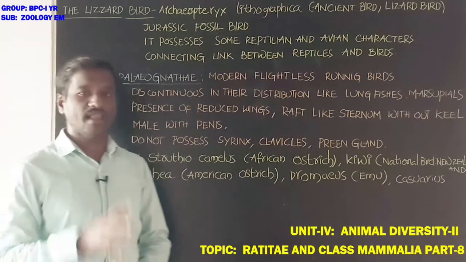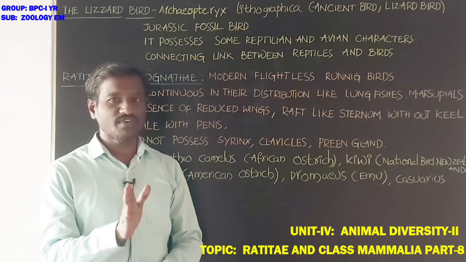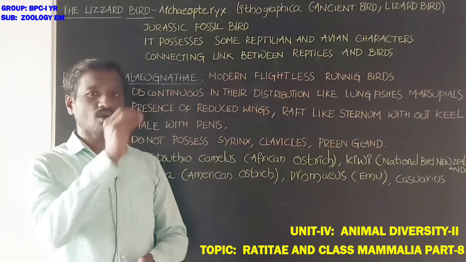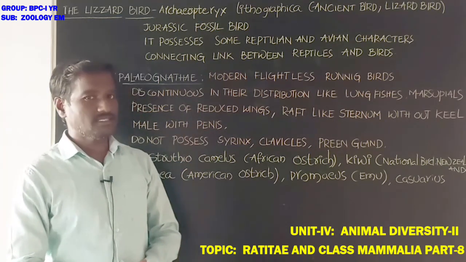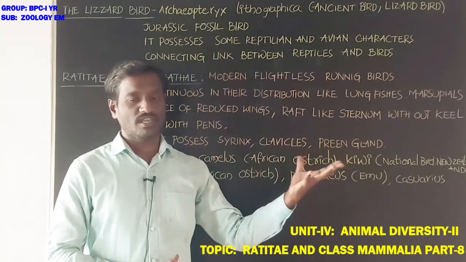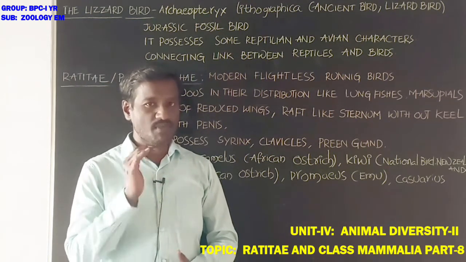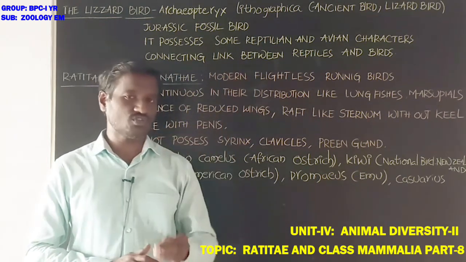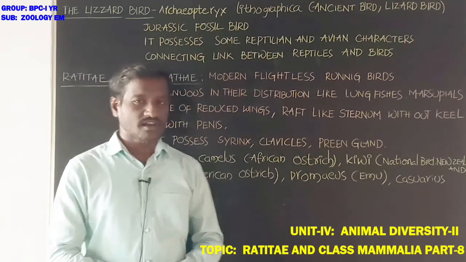Next, these also show discontinuous distribution, like lungfishes and marsupials. If you observe marsupials, these are only available in the Australian continent. Lungfishes are available in some regions of the world. These are freshwater fishes, lungfishes, Dipnoi fishes. So it is called discontinuous in their distribution, available in some regions only.